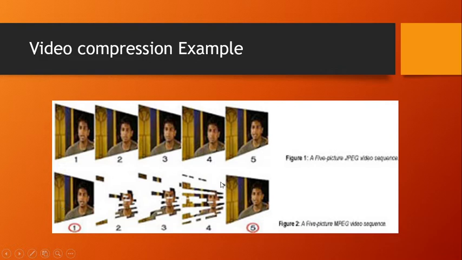Look at the first and the 5th frame, it remains the same. Whereas in the second, third and the 4th frame, the repeated information, that is the information that remains constant, is not stored, and only the information in the frame that keeps changing is stored. So in this way, the file size can be reduced.